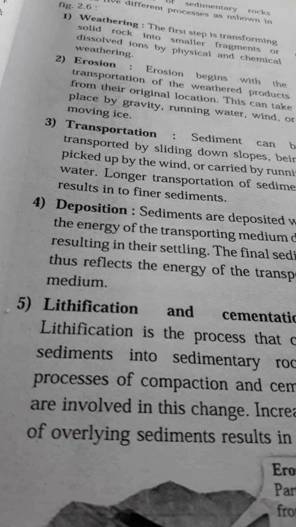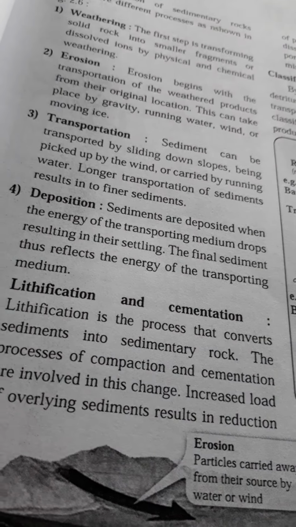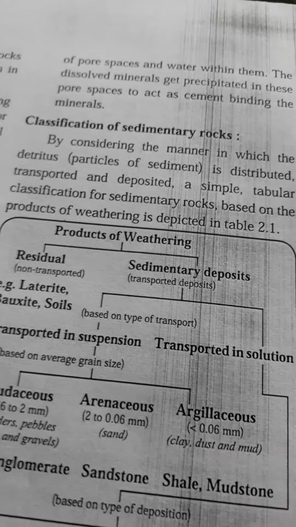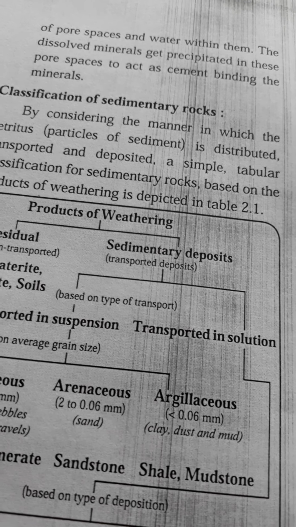Due to their load, the sediments are reduced in volume and water is removed.